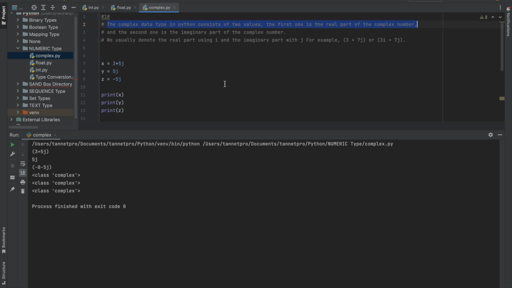Let me run this program. I have put x, let me print it out. Yes, it is printed out. Once we put the imaginary number j, it shows the class complex, which falls under the complex data type. Whenever you put a complex number, it falls under the complex data type, and it can be positive or negative. You can see over here I have put a minus, and that also falls under the complex data type. Hope it is clear.